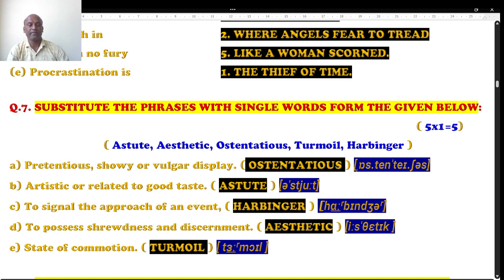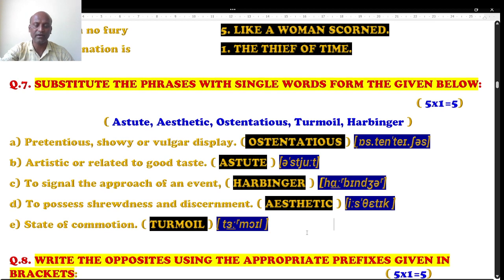The very first one, pretentious, showy, or vulgar display. The right one you can go with here is ostentatious. I have written the transcription, ostentatious. So this one is the right answer. Next one, artistic or related to good taste. That's called astute. Here I have written the transcription, astute. The next one, to signal the approach of any event, that is called harbinger. Harbinger, I have written the transcription here. You have to read it. I'll give a huge collection of these in online classes.